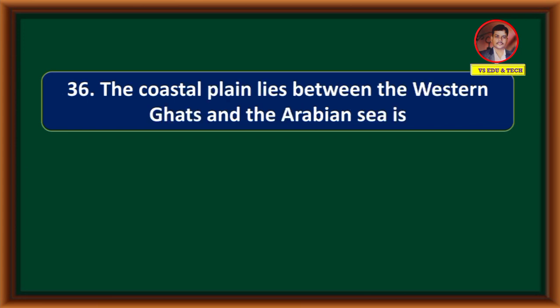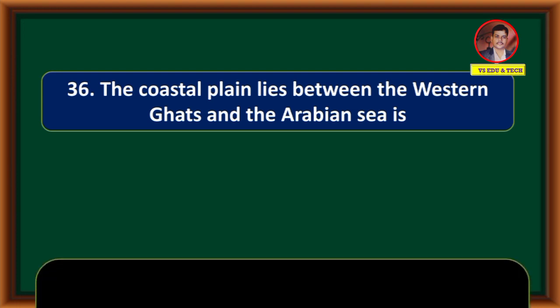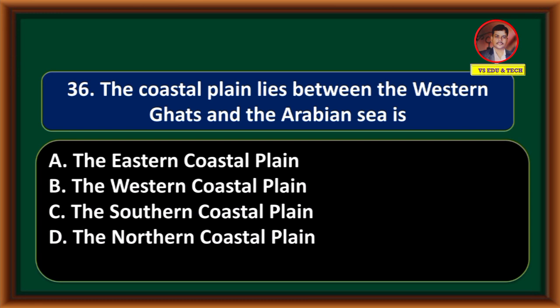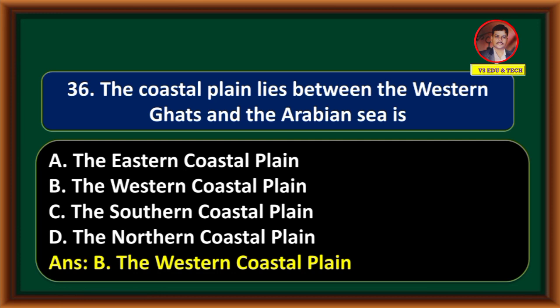The coastal plain that lies between the Western Ghats and the Arabian Sea is the Eastern Coastal Plain, the Western Coastal Plain, the Southern Coastal Plain, the Northern Coastal Plain. Correct answer is the Western Coastal Plain.